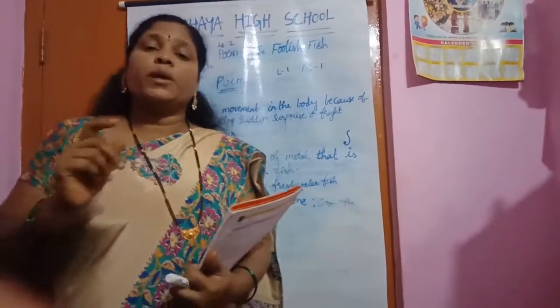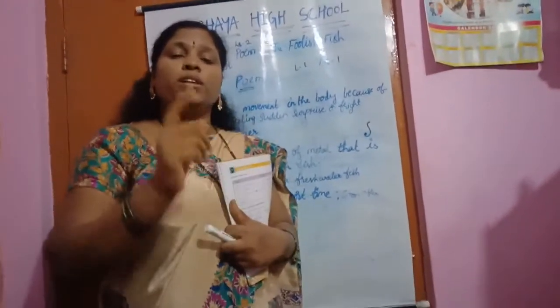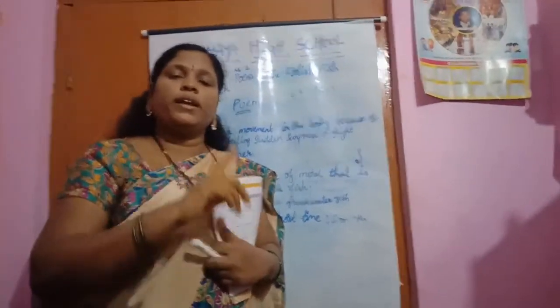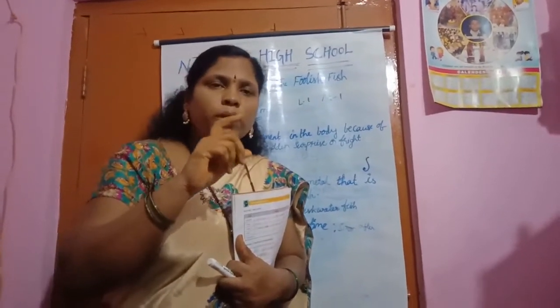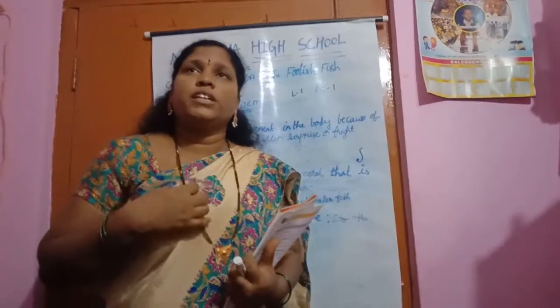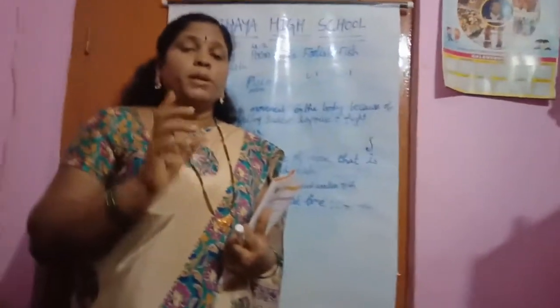Then what did it do? It wanted to check what it is. It went around and around near the hook, near the worm, and it was seeing whether it is a hook or a worm. Then it felt that it is not a hook. It is only a worm. It felt very sure that it is a worm. But what did the mother fish tell?